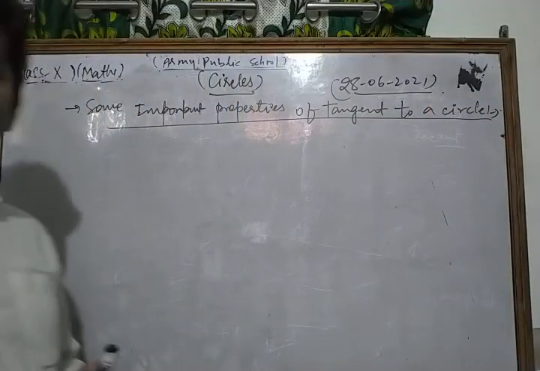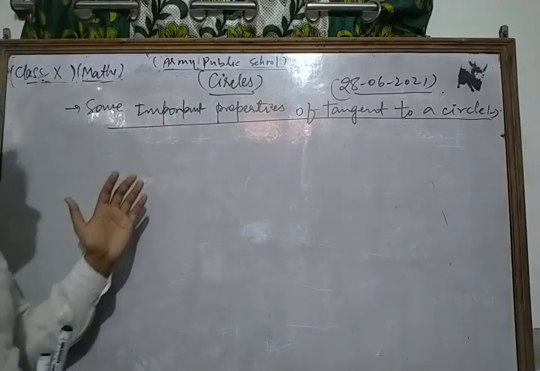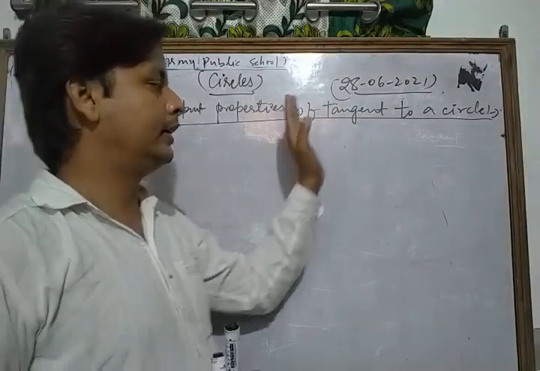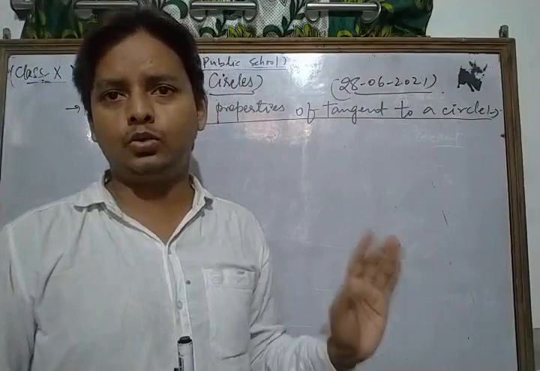Dear student, I just discussed the concept of tangent and secant. Now we are going to discuss some important properties of a tangent to a circle.